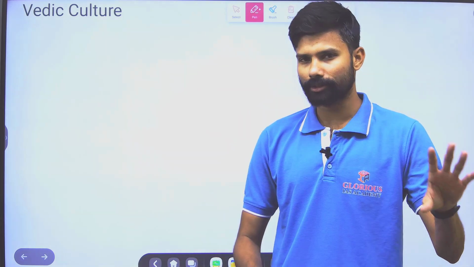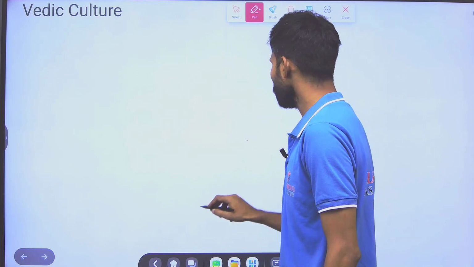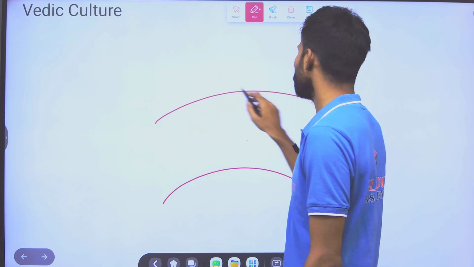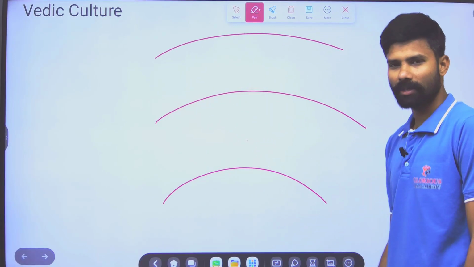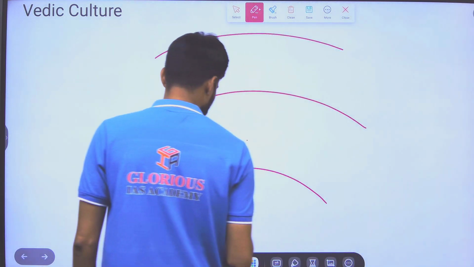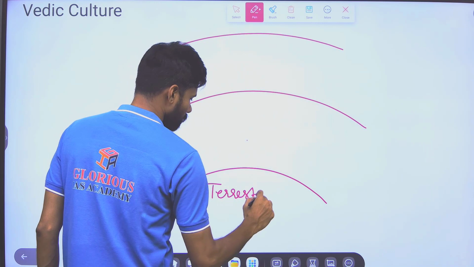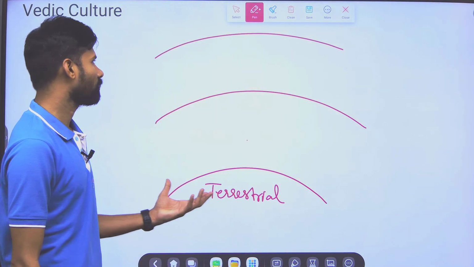But before we go into that, they created three spheres. What are those spheres? The first one is the terrestrial sphere. What is the terrestrial sphere? It means earth.